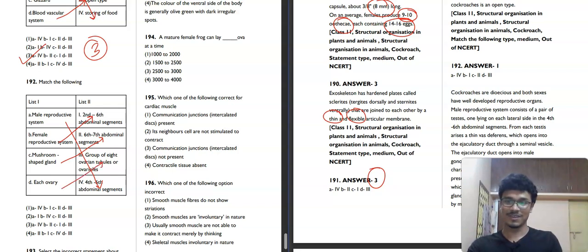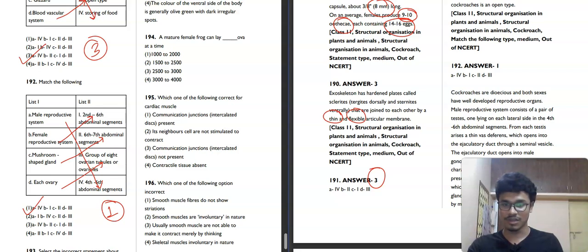You can see this match the column contains 8 kind of questions, like some questions given previously. This kind of questions are asked in NEET. You need to solve this kind of questions to get 360 out of 360 in NEET. If you practice them regularly, then there is a chance that you will get full marks. So what will be the answer? A is 4th, then B is first. First option will be our correct answer.